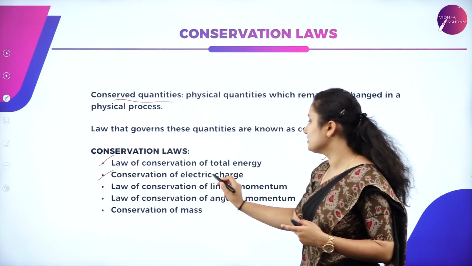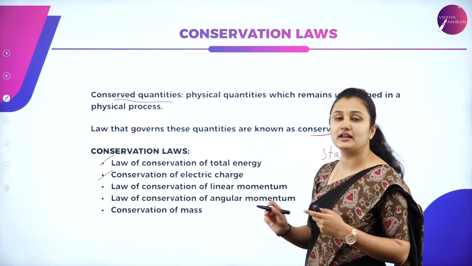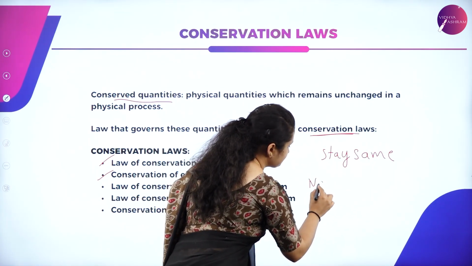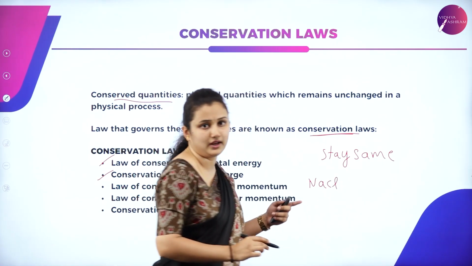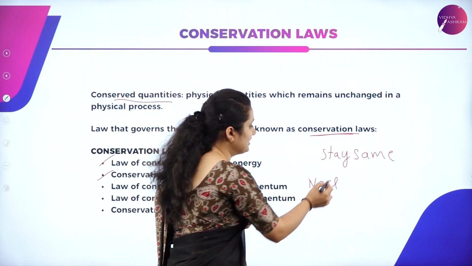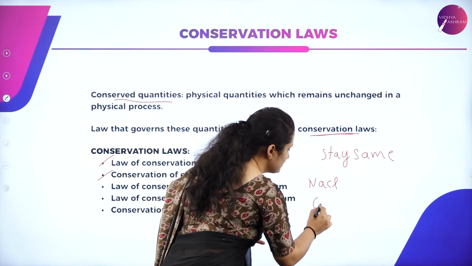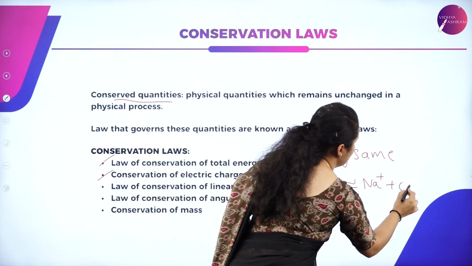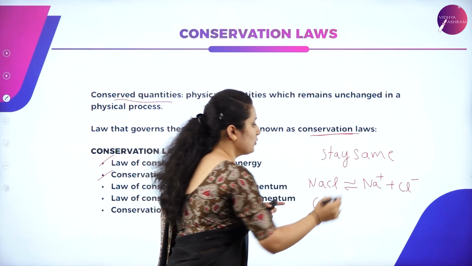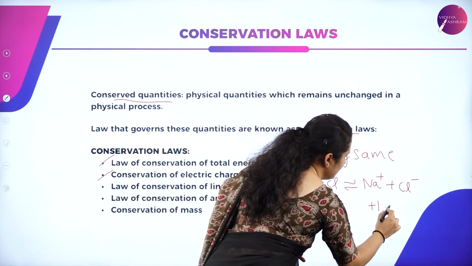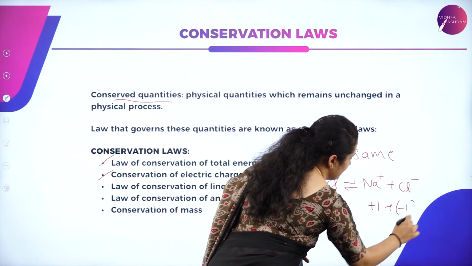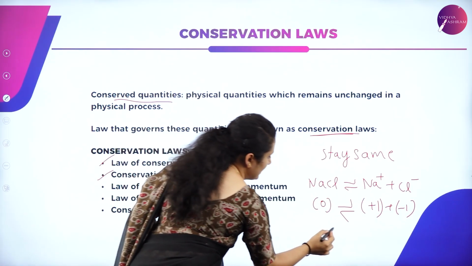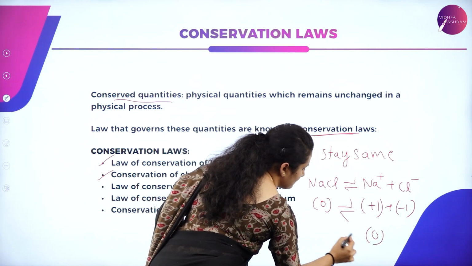Similarly, you have conservation of electric charge. What do you mean by conservation of electric charge? For example, I'll take the example of sodium chloride, NaCl. The net charge before the reaction is 0. When it undergoes a process, it is converted into Na plus and Cl minus. So what is the charge here? Plus 1 and minus 1. So what is the net charge now? It is 0.